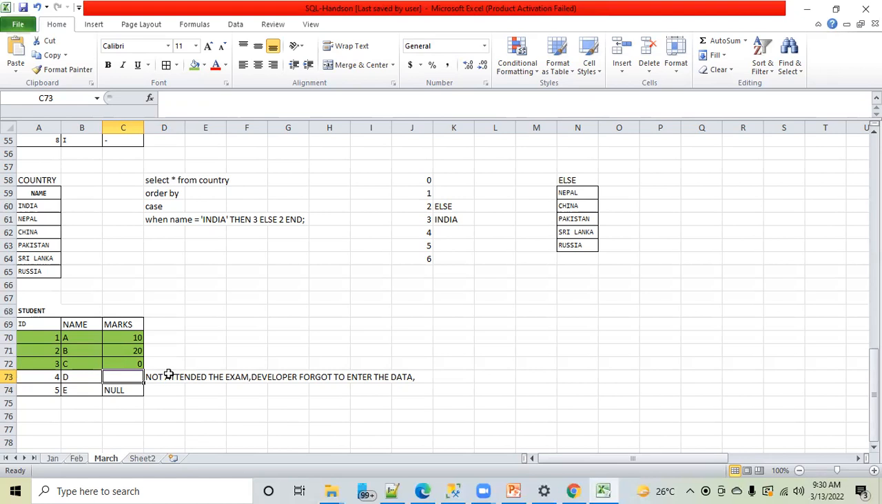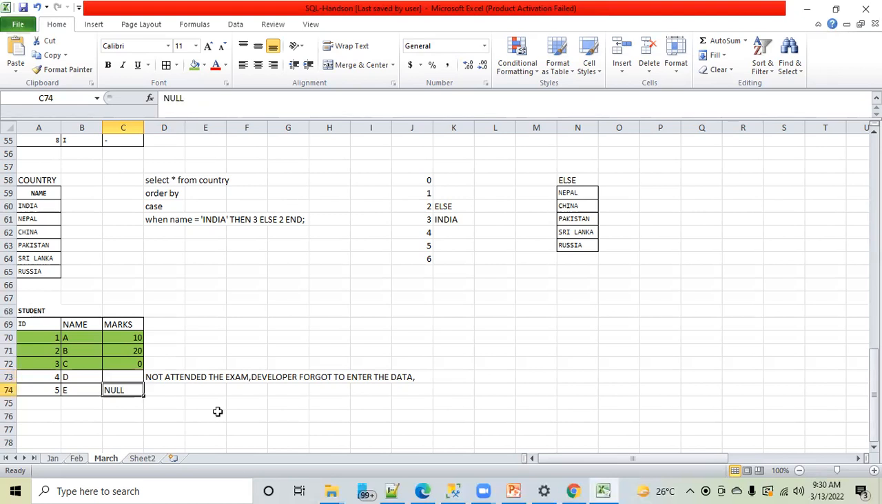Think like this: D has appeared for the exam, but his class teacher has not shared the marks with you as of now, but you know that D has appeared and soon they will communicate the marks to you. So you are waiting, you have some hope. This is about blank. Now what is null?